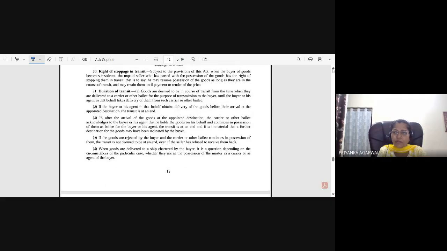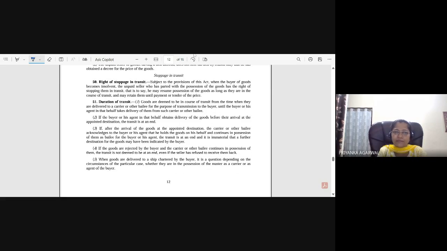Okay, stoppage in transit. Subject to the provisions of this Act, when the buyer of goods becomes insolvent, the unpaid seller who has parted with the possession of the goods has the right of stopping them in transit. That is to say, he may resume possession of the goods as long as they are in the course of transit, and may retain them until payment or tender of the price.